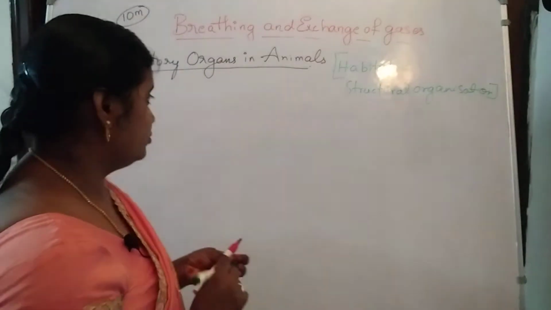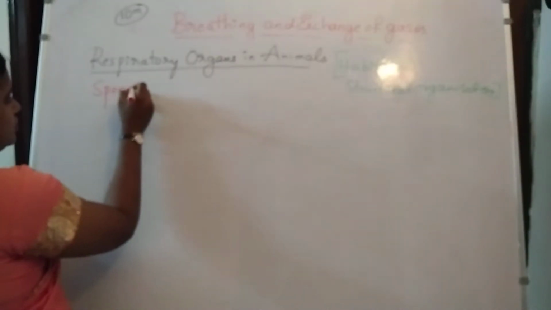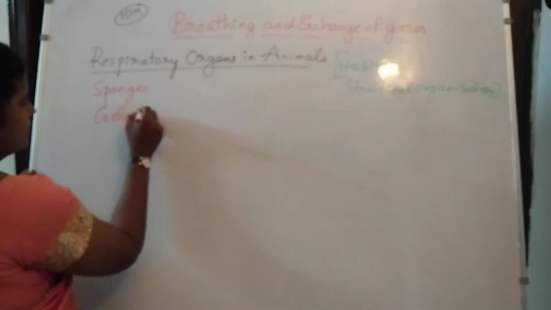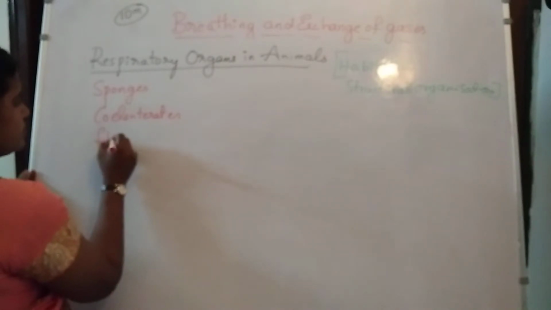So first we are going to see the simple organisms. The simple organisms here means sponges, coelenterates, and then flatworms.